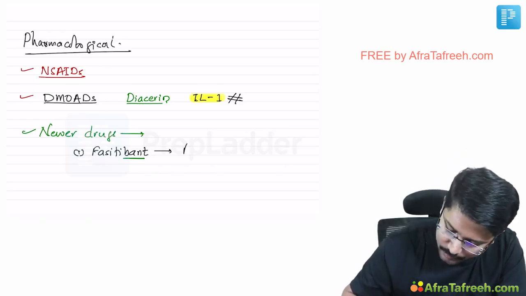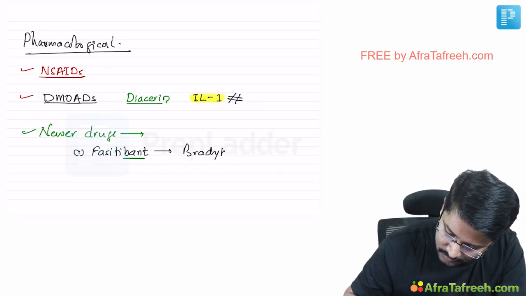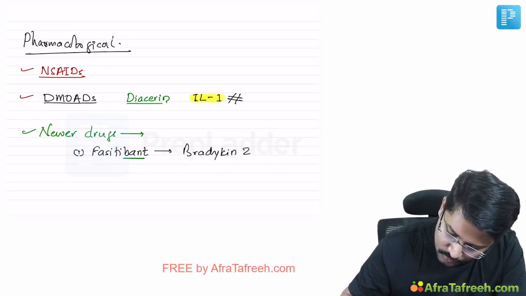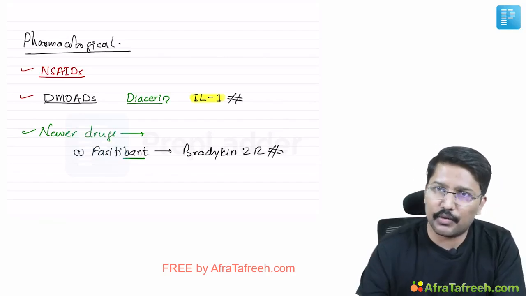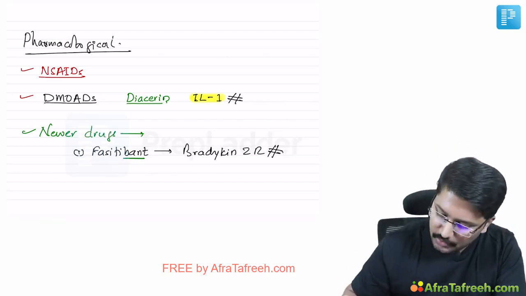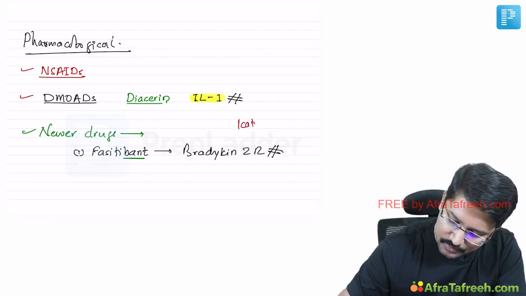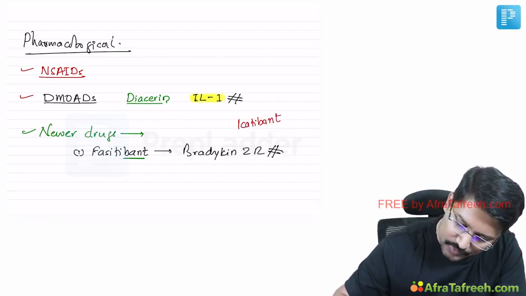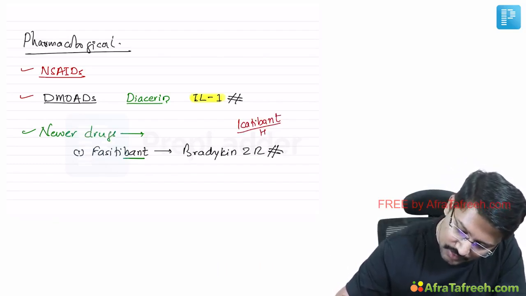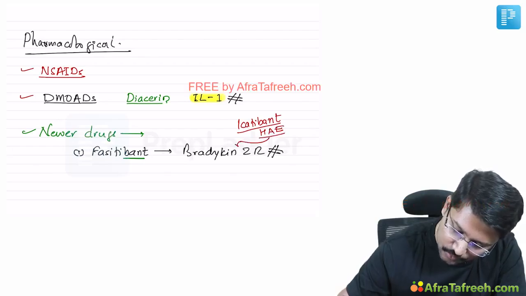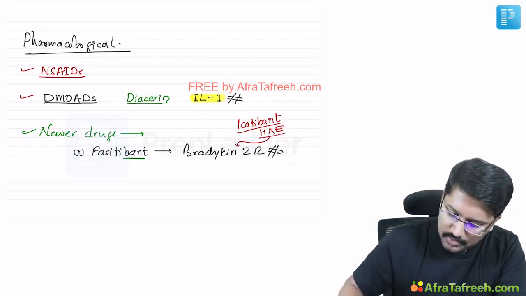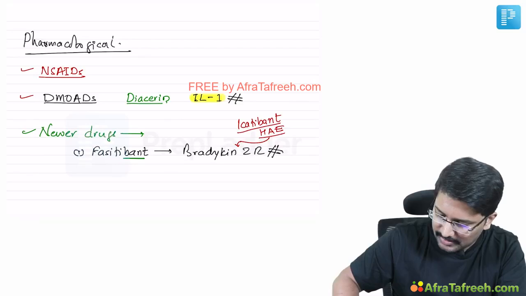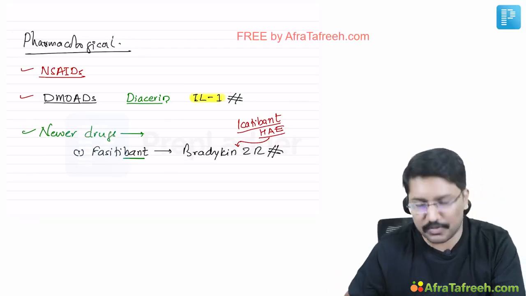This is a bradykinin 2 receptor antagonist. So the other -bant I was talking about was icatibant, which is used for treatment of hereditary angioedema, which is also a bradykinin 2 receptor antagonist, right? Now this has been used for treatment of osteoarthritis as well as osteoporosis.